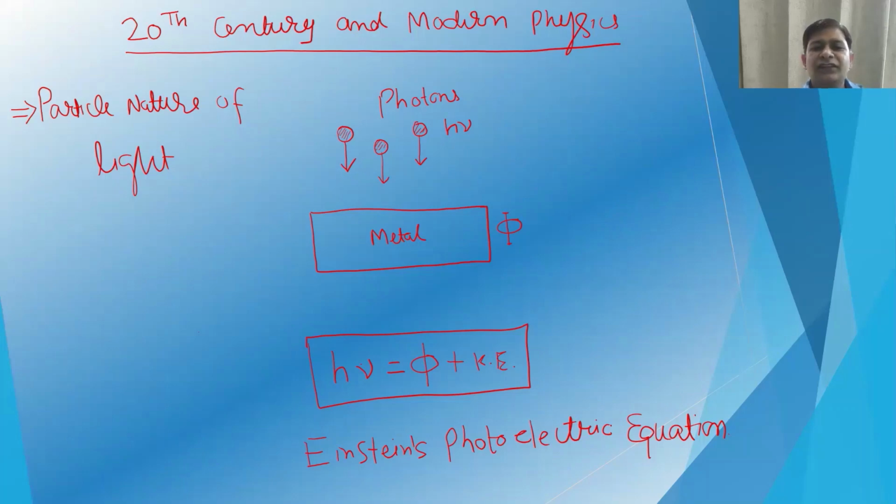Now this observation could not be explained by the wave nature of electromagnetic radiation. So Albert Einstein explained this based on the quantum of light, the photon. A photon shines on the surface, it is absorbed, and then it emits the photoelectrons. For that, Albert Einstein got the Nobel Prize in 1921.